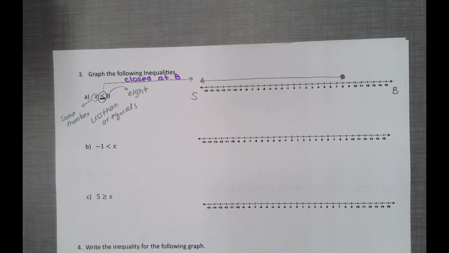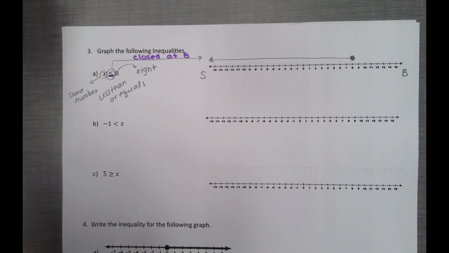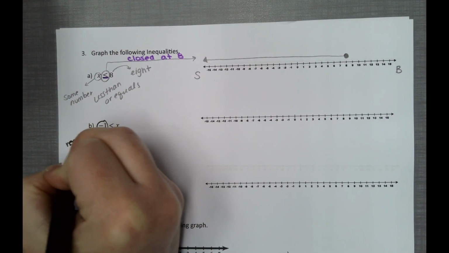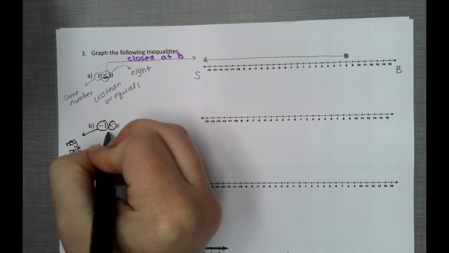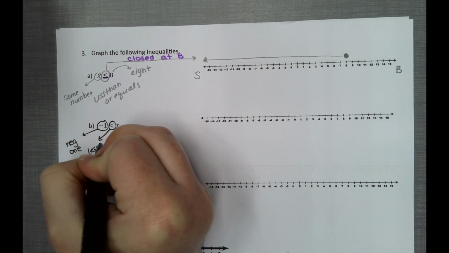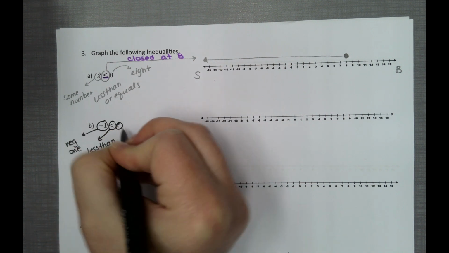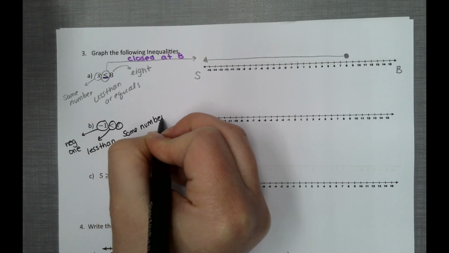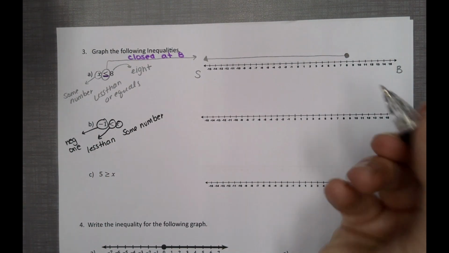Okay, let's translate this again. -1 is less than some number. Okay, find -1.